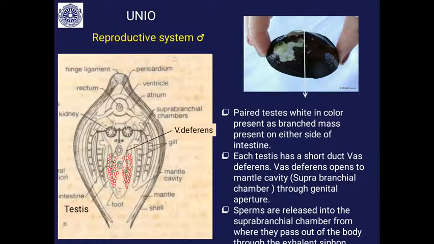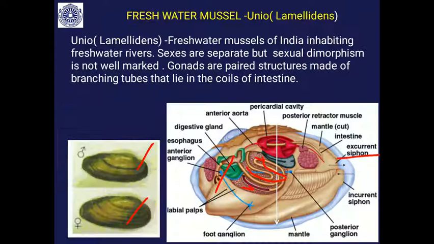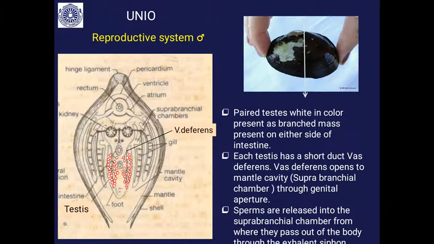So how about the male reproductive system? It is difficult to show you here, so that's why I have shown the whole animal cut or sectioned in this way, to see the organization of the male reproductive system.